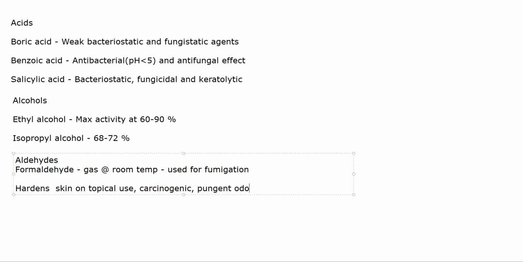It irritates mucous membranes, mucous membranes of respiratory tract. These are first affected.